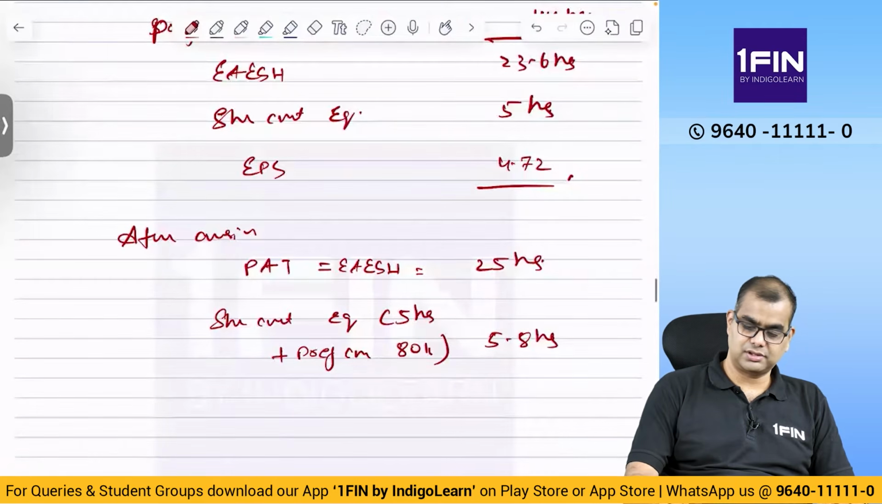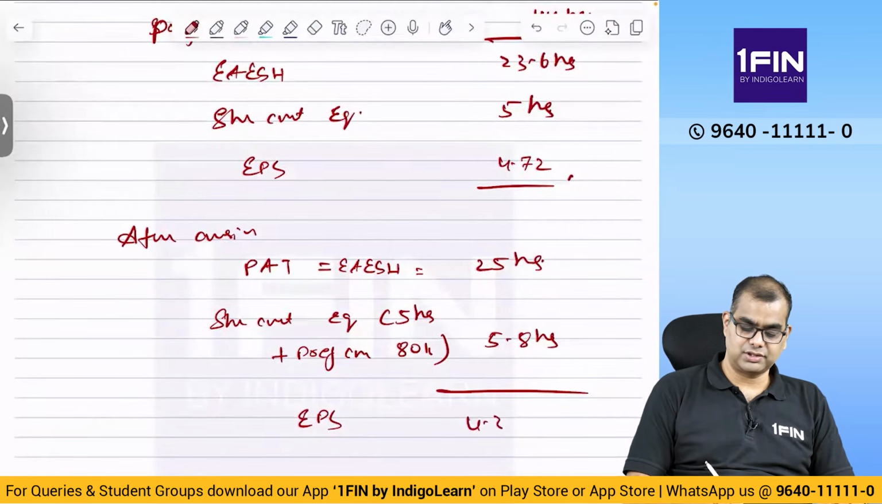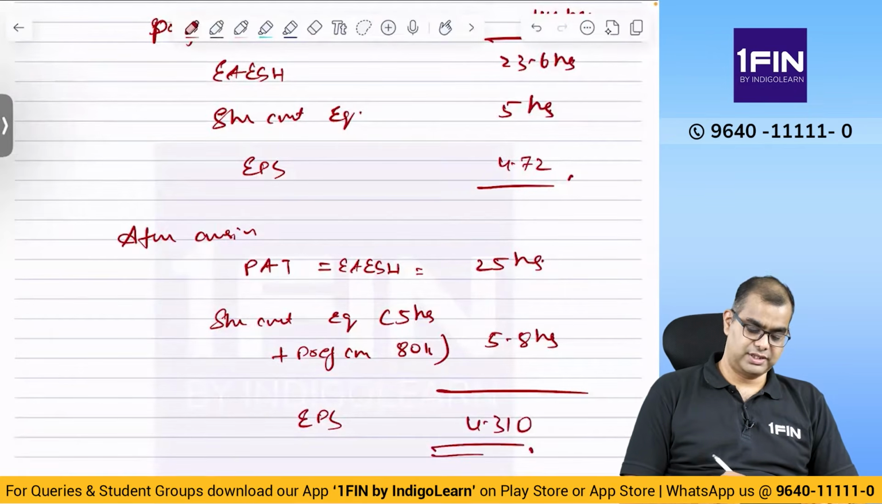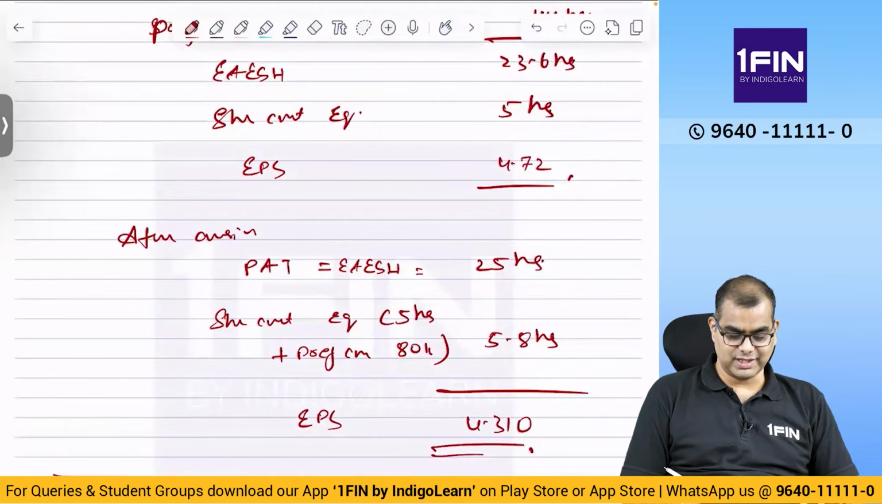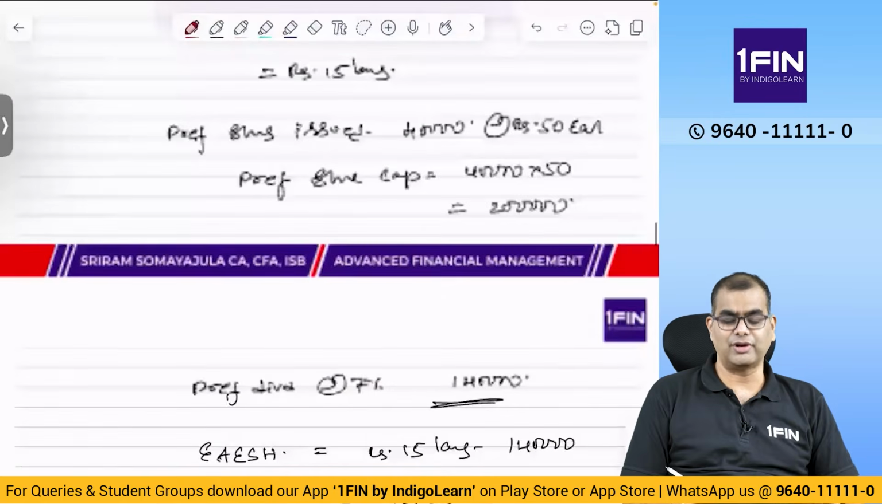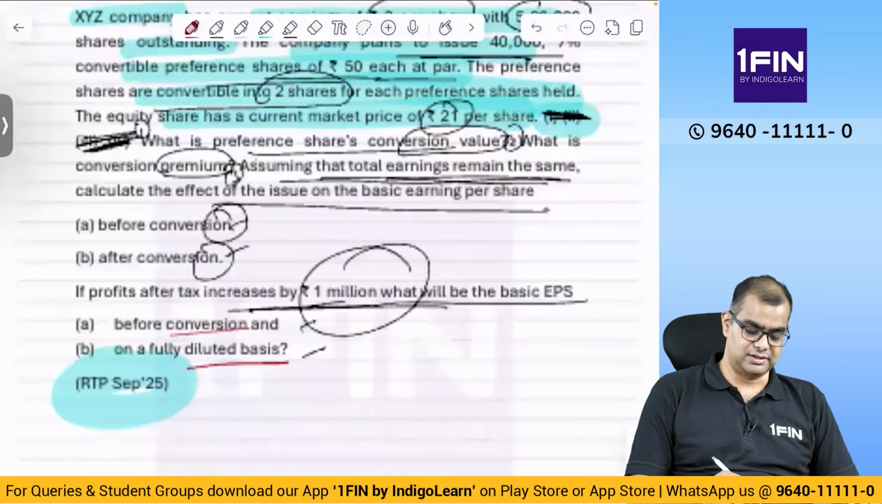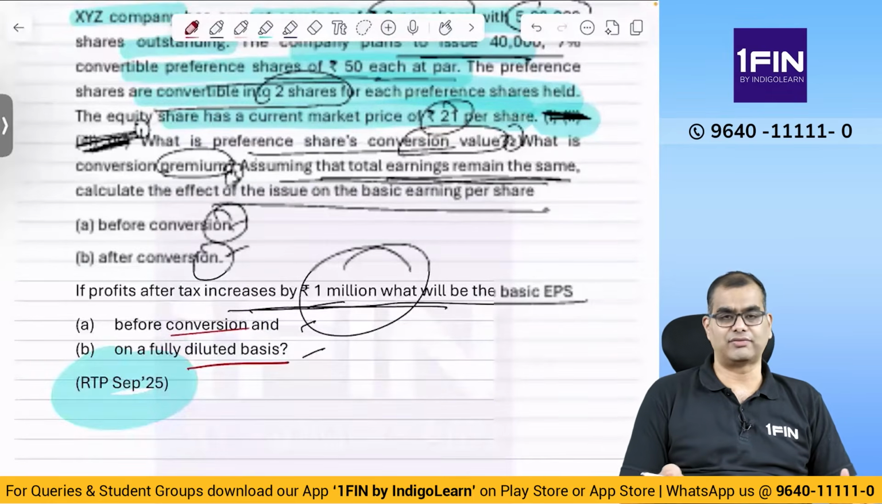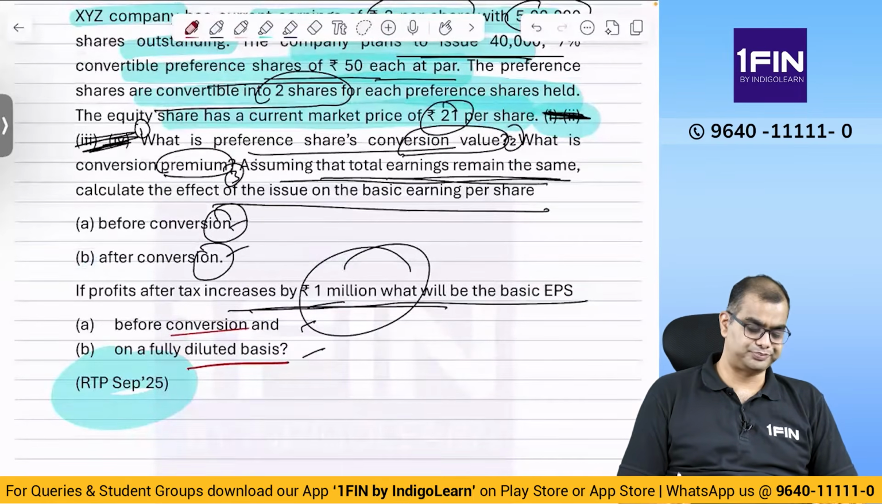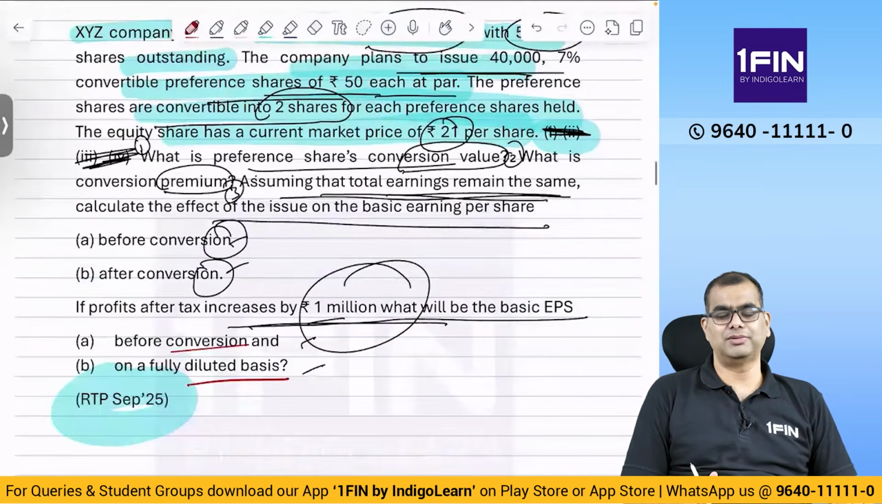EPS is 25 divided by 5.8, 4.310. Okay? So it's a fairly simple question. It is just that this is not something that you would have done earlier. Other than that, there is nothing fancy in this. It's something that you'll simply do before and after conversion, basic and diluted EPS. That's all. Okay? Now let us move to the next problem.